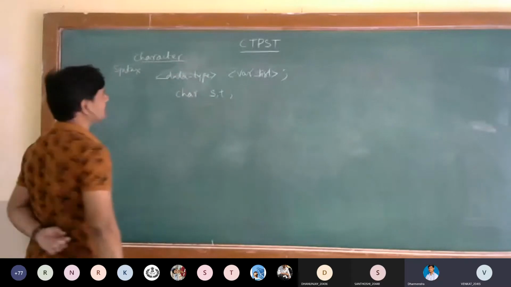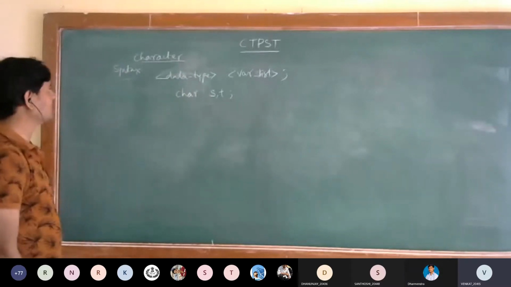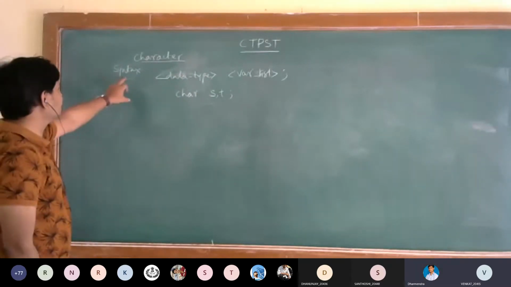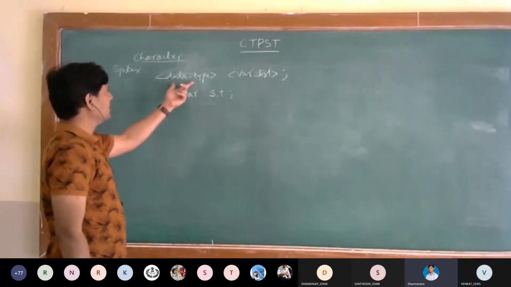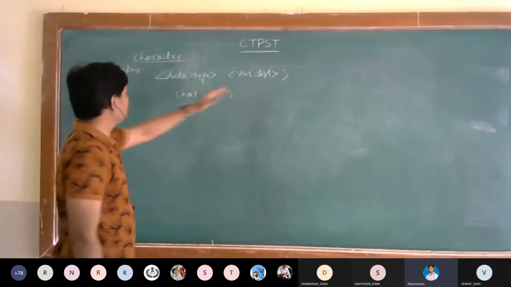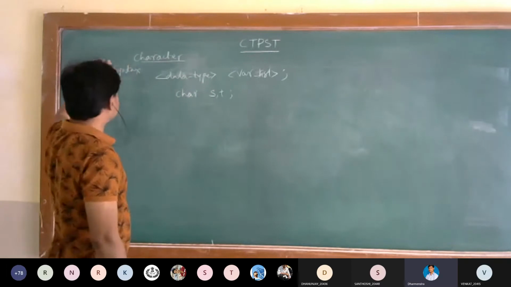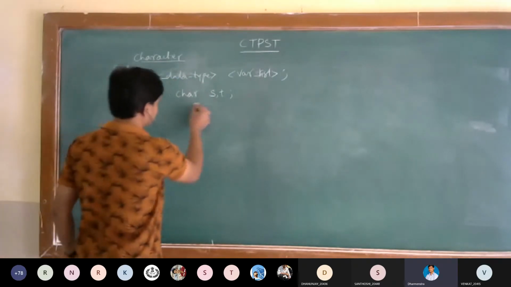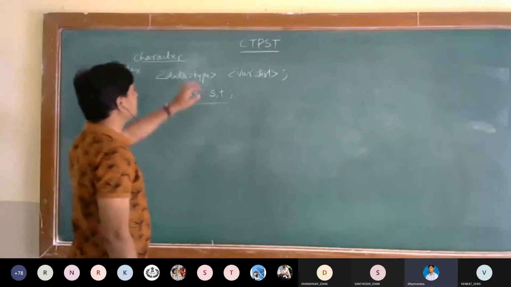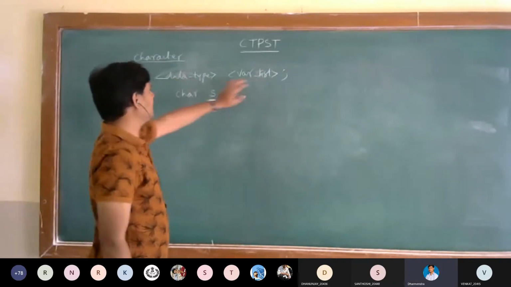You're asking about the syntax. We should not write it like that in the program. For your understanding, we show how this should be declared. This syntax must be like this, but the actual usage is different.